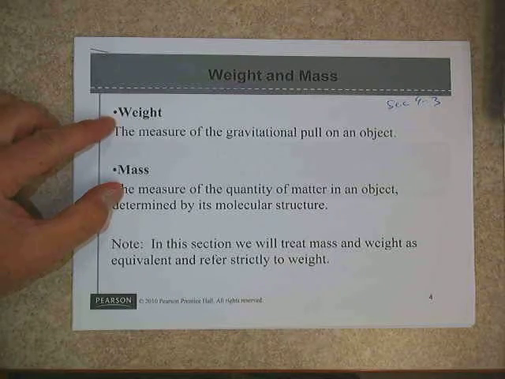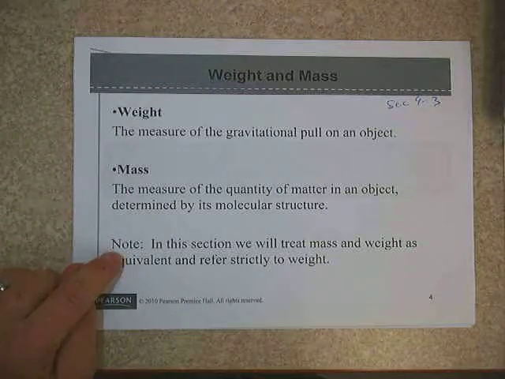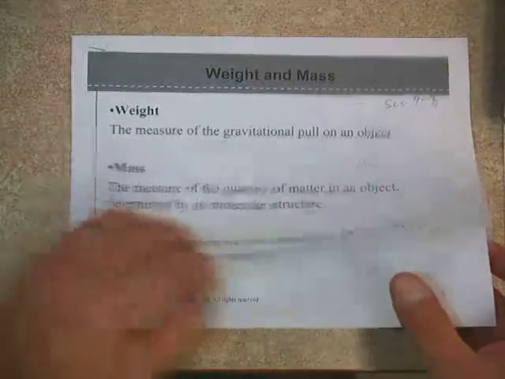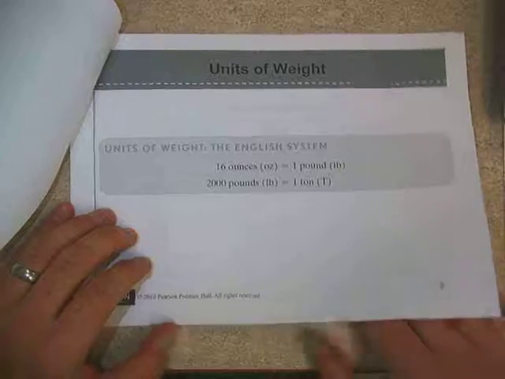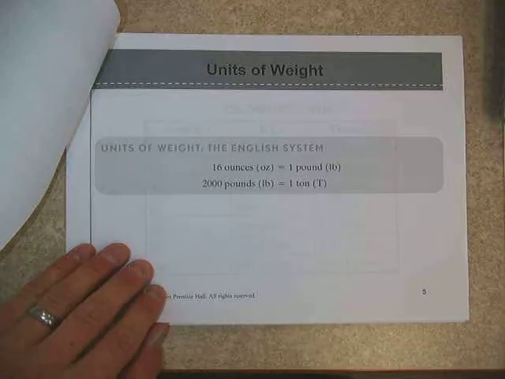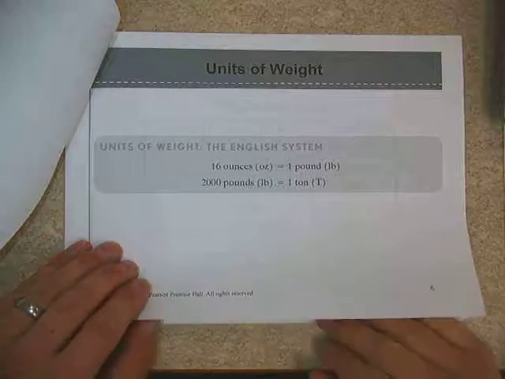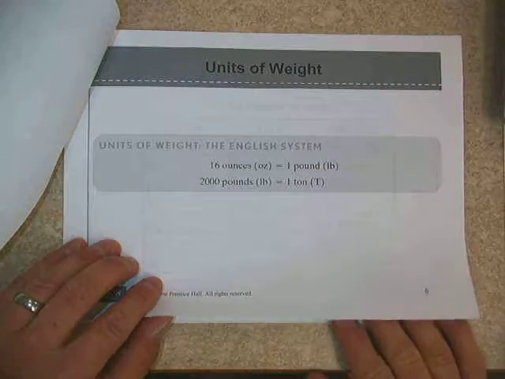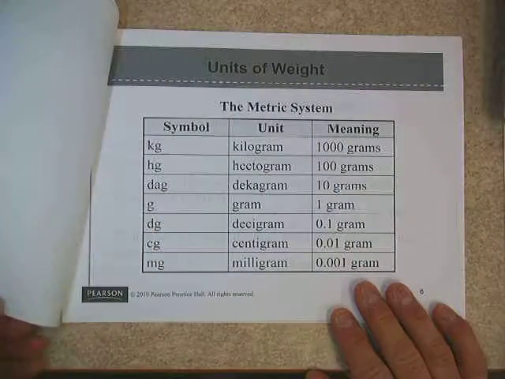So even though there is a scientific difference between the two, we're going to treat mass and weight the same in this particular section. Just like we did in the previous couple sections, we're going to be dealing with units of weight in the English system. Ounces and pounds have a relationship. Also, pounds and tons have a relationship, 2,000 pounds per 1 ton.